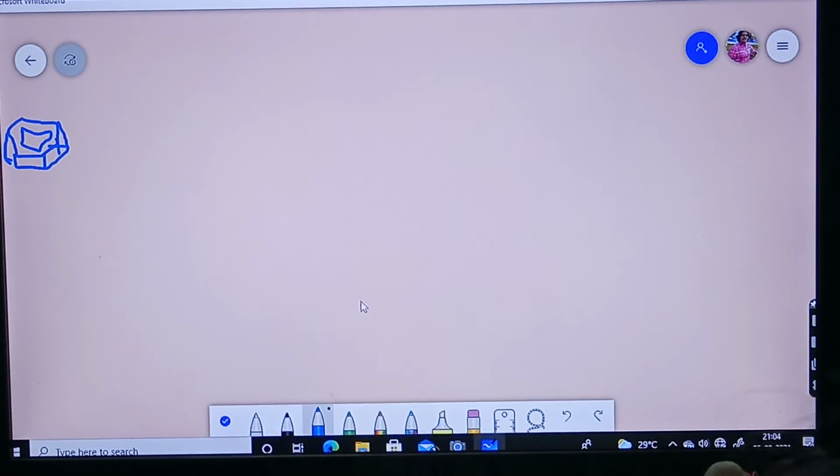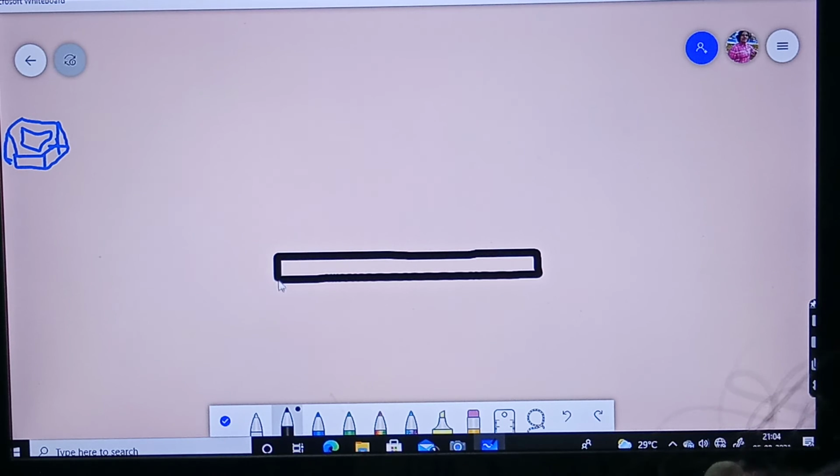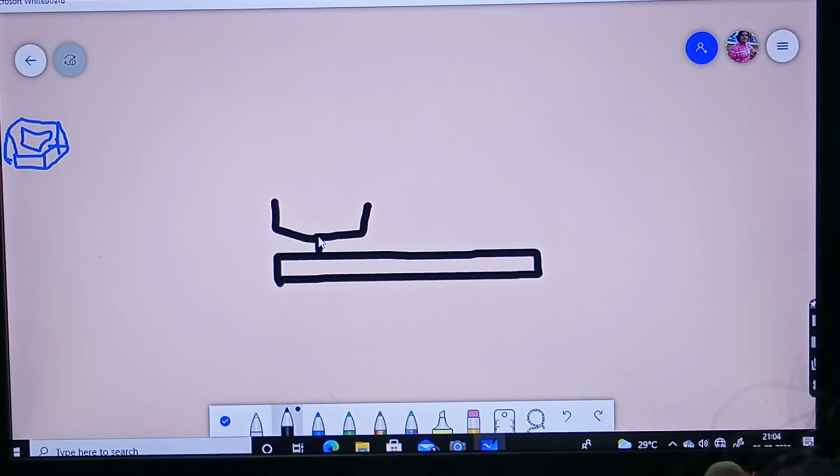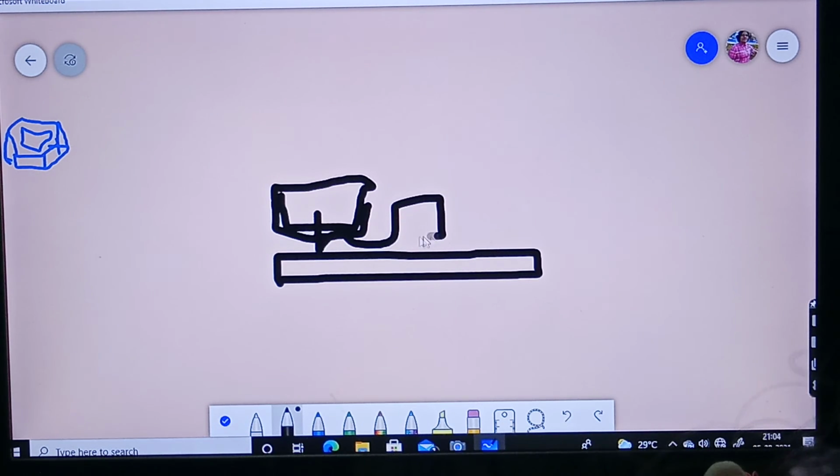Now how is that? I will draw it. Here is this black color. I want black color. Yeah. So this is a basement, and here it will be one stand to keep one cup, and on the other side there will be some instrument, and on the other side there will be one plate. There you will keep these hexagon shapes. What is that known as?